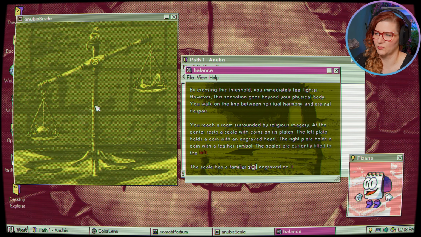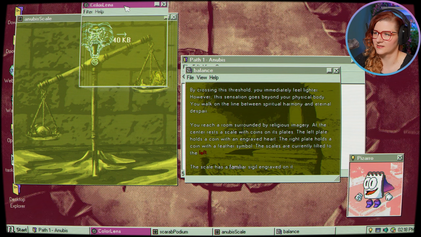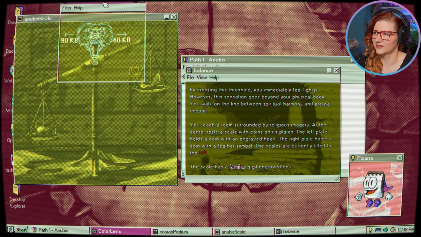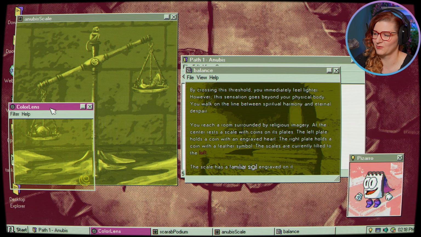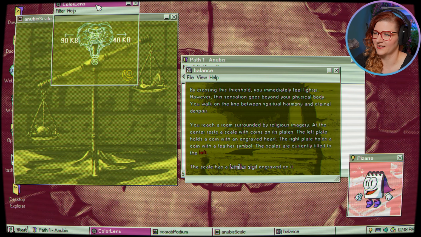It has the yellow moon, which means we can use the Color Lens, and yeah, we can see things. 90 kilobytes, 40 kilobytes. Okay, so we're choosing the file size.